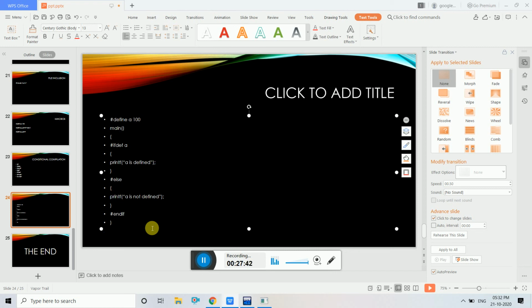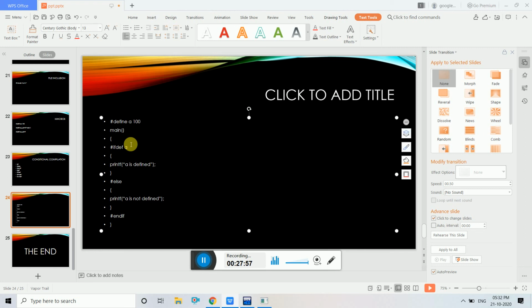You can also define this variable like this, and at the end of this you can do one more thing.